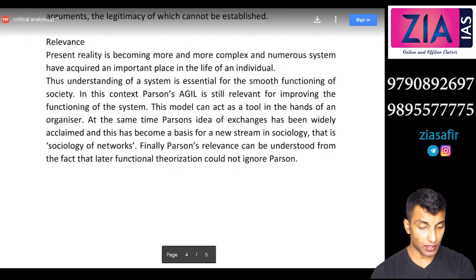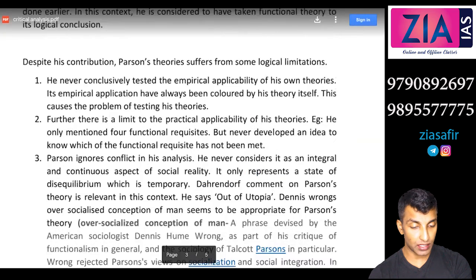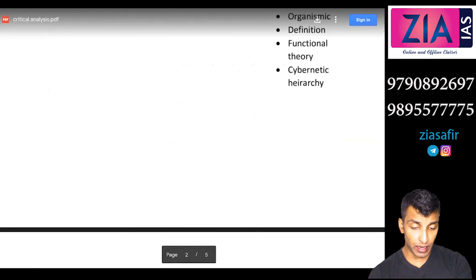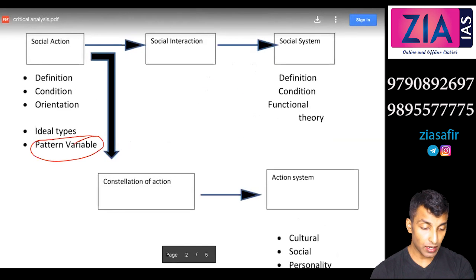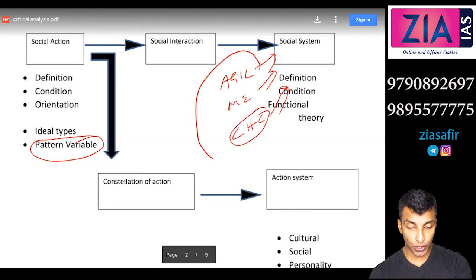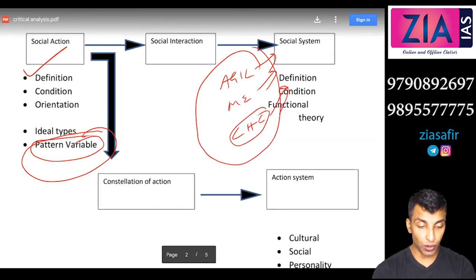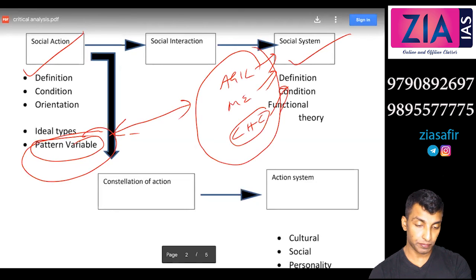So that's about Parsons. Only 2 theories are given in your syllabus: social system and social action. So generally questions will be asked from these 2 only, but apart from that, short notes can be asked. Pattern variable can get a question. Then you can get a question on AGIL, that is part of system, moving equilibrium, that is part of system, cybernetic hierarchy of control, that is also part of system. So these are short notes. This is also a short note. This can be a long question, this can be a long question. So these are the questions. If you go back to the papers, you will see nothing else.